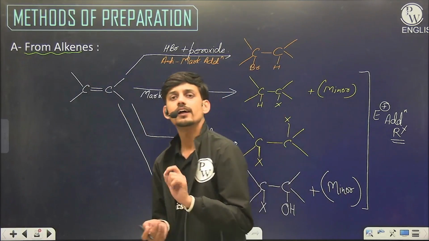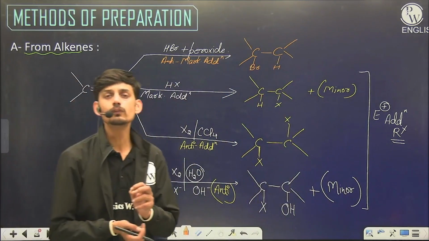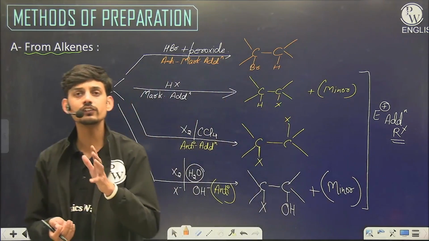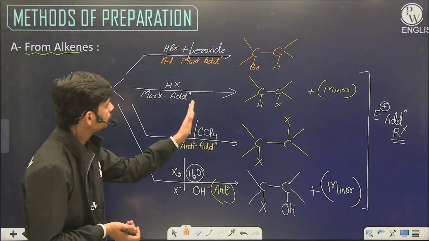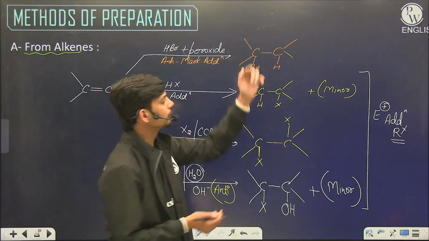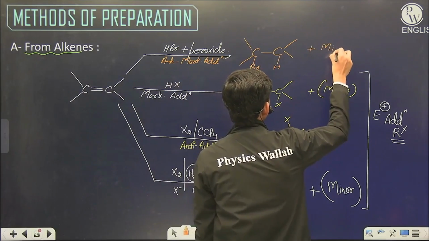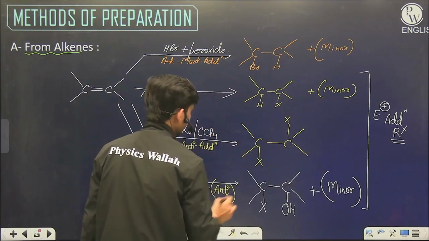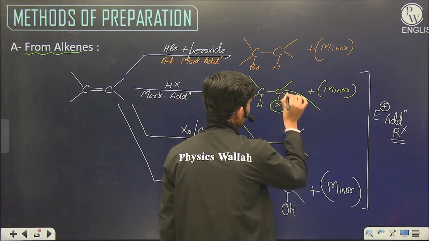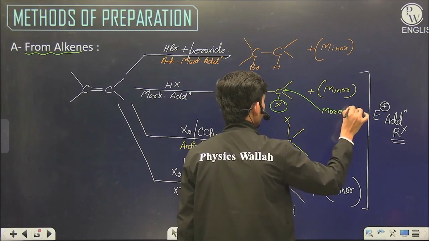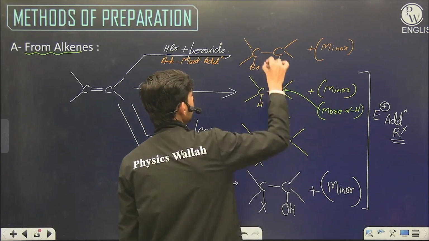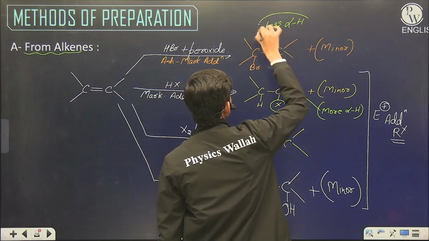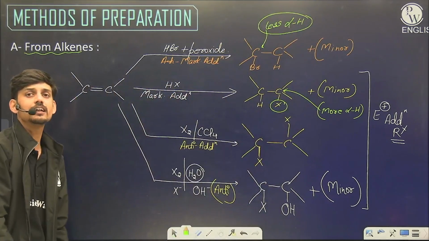Only for HBr, in presence of any peroxide like H2O2, hydrogen peroxide, peroxybenzoic acid, or any other peroxide, the reaction follows anti-Markovnikov addition. The major product of this mechanism becomes the minor product of this reaction. Here, the halogen atom is attached to that carbon which has more alpha hydrogen. But here, the halogen atom is attached to that carbon which has less alpha hydrogen. That's why there is less stability of carbocation.